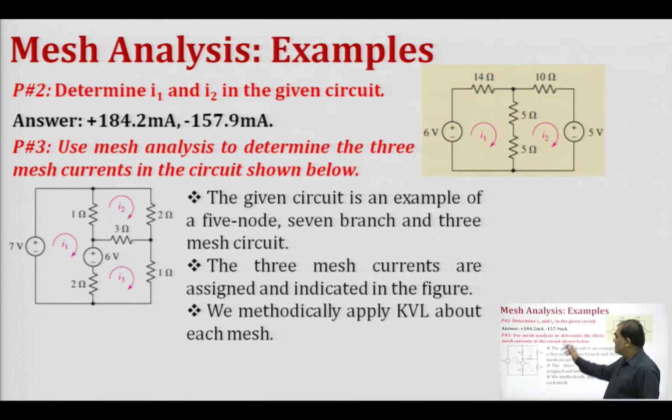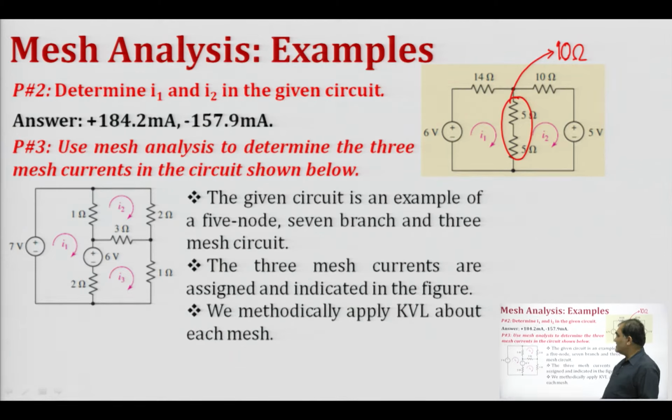Then a simple problem which we can practice at home, we have to determine the two currents I 1 and I 2. Now, the simplicity of this is that this combination of two 5 ohm resistance can be replaced by a single 10 ohm resistance. This network can be simplified by removing the series combination of two 5 ohm resistance by a single 10 ohm resistance.